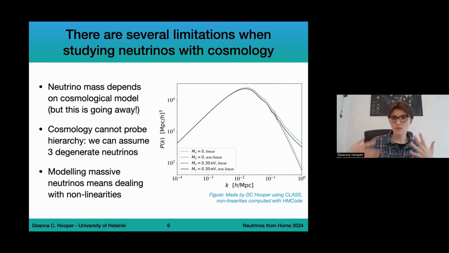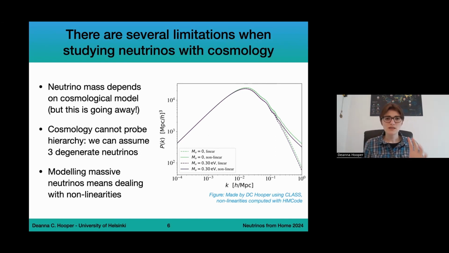Finally, there's one thing we need to be aware of, and that is that in order to study neutrinos, especially at late times when we're talking about structure formation, we're going to have to deal with the nonlinear structure formation effects because neutrinos are going to play a role at late times. What you can see here on the right-hand side is the matter-power spectrum, and I'm showing 4 cases. I'm showing 2 cases with massless neutrinos and 2 cases with massive neutrinos. And for each, I'm showing the linear and the nonlinear. So the solid lines are when we include the nonlinear effects computed with HMcode, and the dashed lines is what would happen if we only focus on the linear matter-power spectrum.